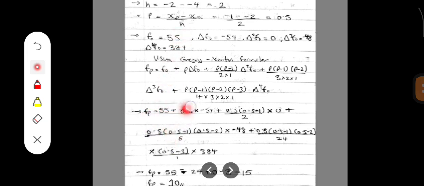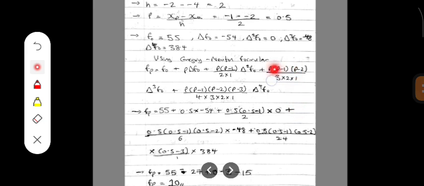55 plus p multiplied by delta f of 0. p is equal to 0.5 multiplied by delta f of 0, which is -54, plus p multiplied by p minus 1, that is 0.5 multiplied by 0.5 minus 1, divided by 2 factorial, which is 2, multiplied by delta square f of 0, which is 0 already. So this particular term cancels out.